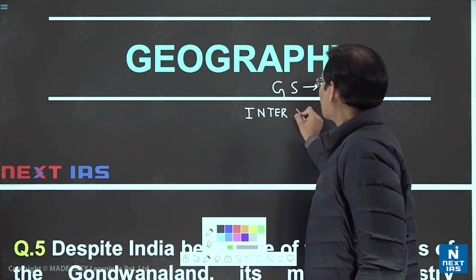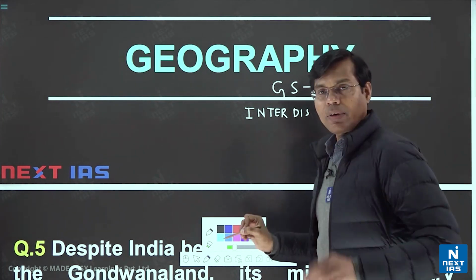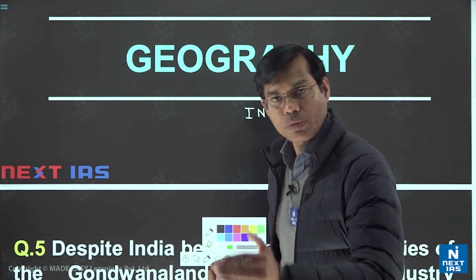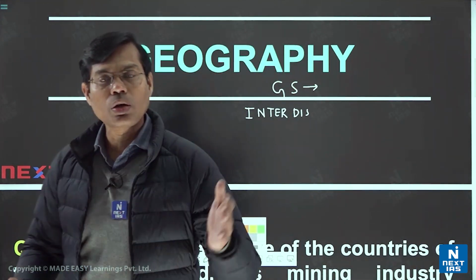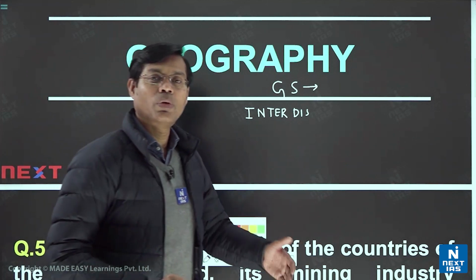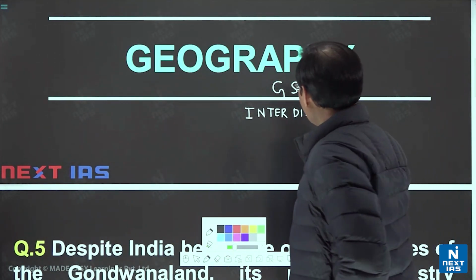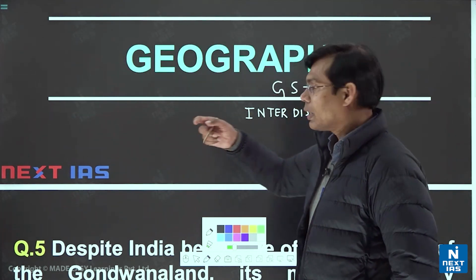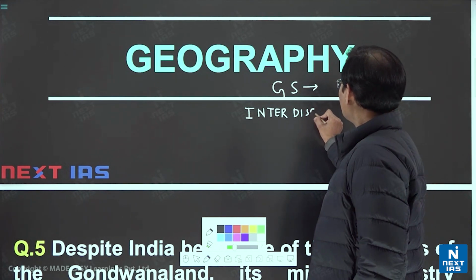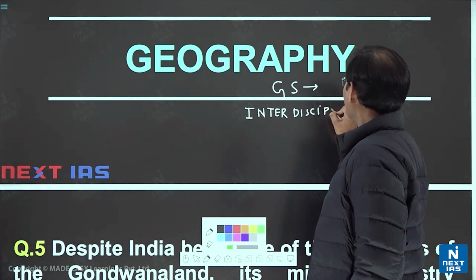So I will advise that once we are dealing with the questions, multi-dimensional aspects, several facets will be there. Geography is not only the physical aspects, but also human aspects, economic, political, socio-cultural. Environmental aspects, interdisciplinary approach with, of course, current affairs.